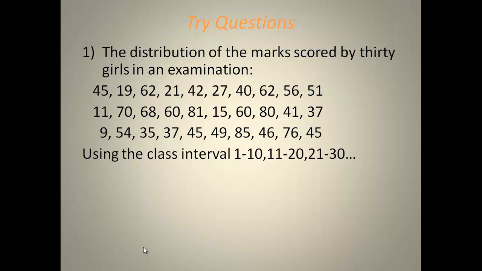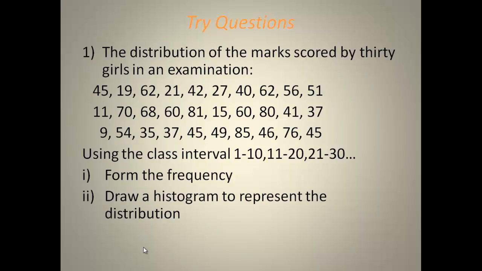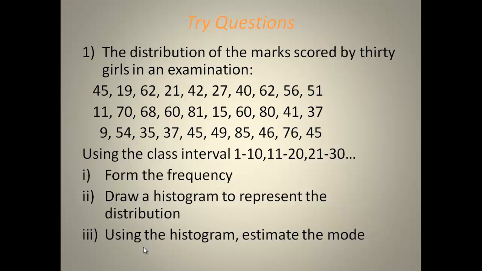Using the class intervals 1 to 10, 11 to 20, 21 to 30: 1. Form the frequency distribution. 2. Draw a histogram to represent the distribution. 3. Using the histogram, estimate the mode.